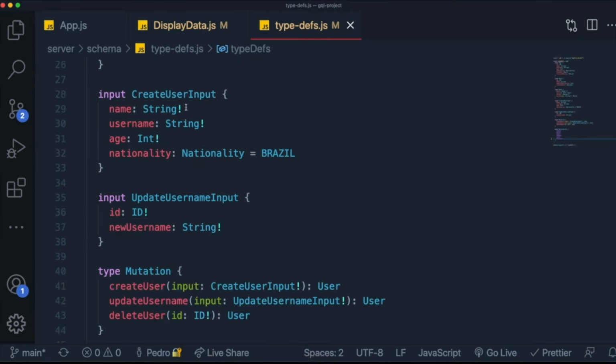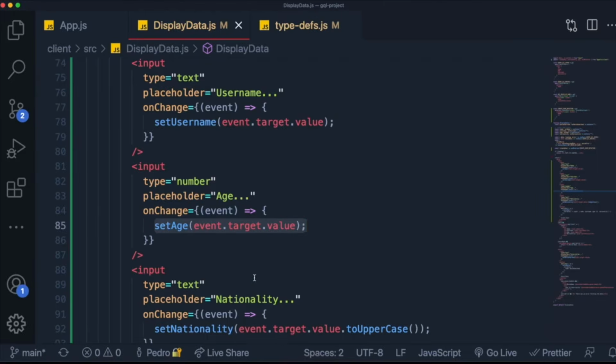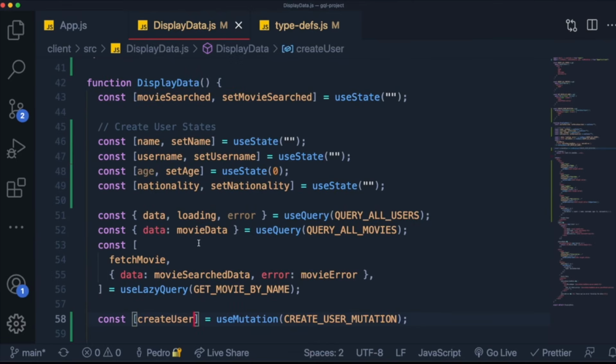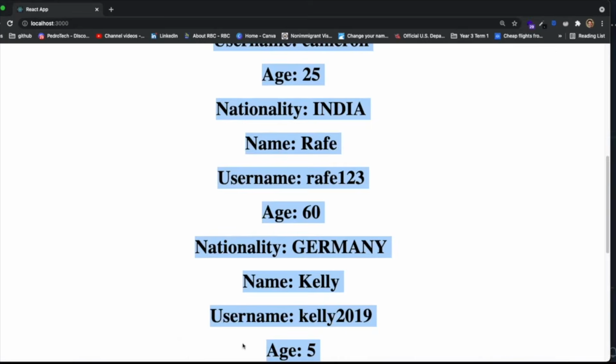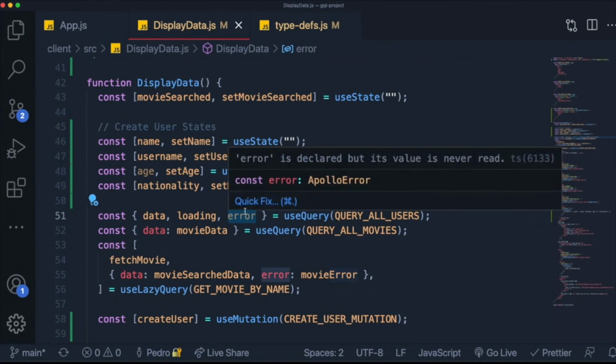Now, obviously, if you want to make it so that it will update automatically and you can just add stuff to the screen, there's many ways we can fix this. One way we can fix this is we can actually have in our use queries, when we make queries, something called a refetch. So for example, over here we have query all users, right? And query all users is really cool because it will query our list of users. But the problem is when we add a new user, it won't add to the list. And what we might want to do is tell our useQuery hook to refetch the data and query more users when we add a new user to the list.